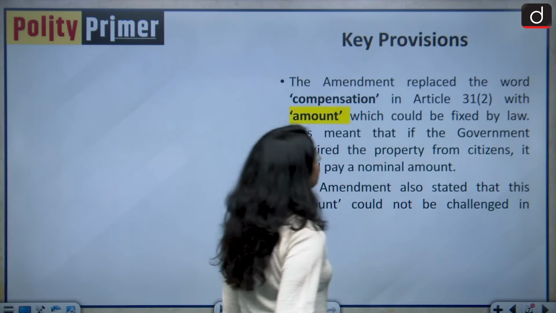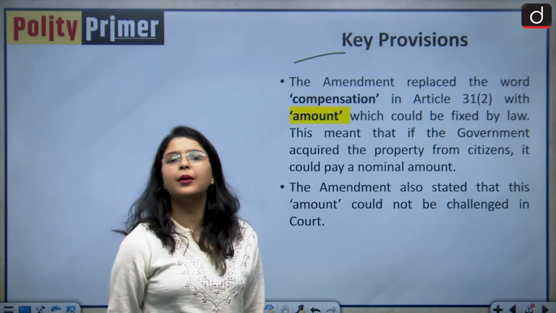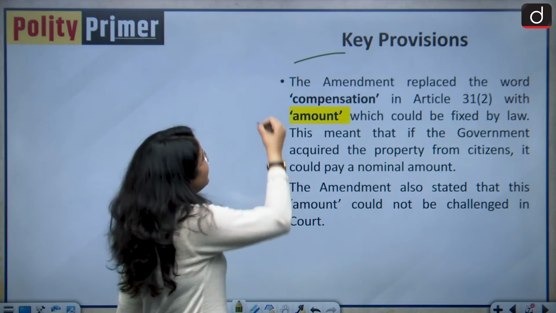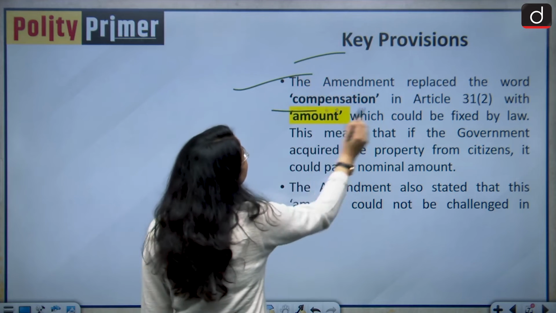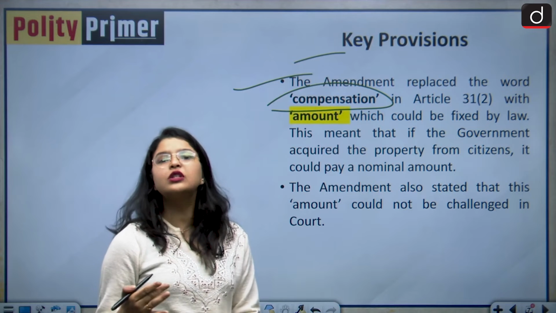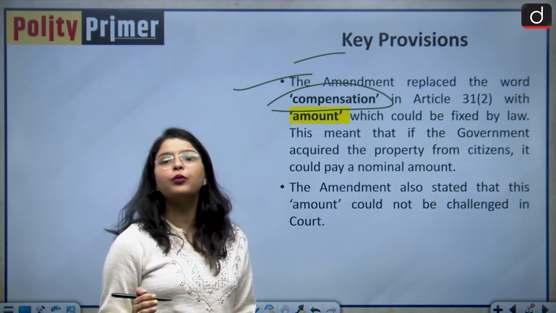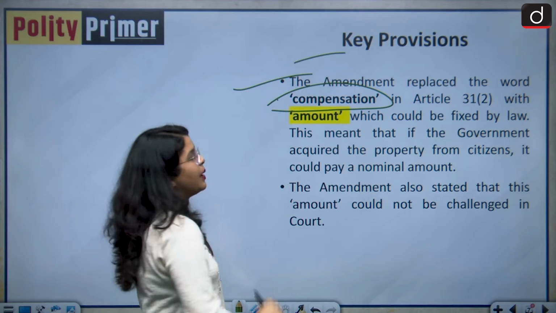Now let us understand what are the key provisions of the 25th Constitutional Amendment Act. Basically, the amendment replaced the word compensation, because the whole point of law which was being discussed in the bank nationalization case, the focal point of the issue, was this word compensation.